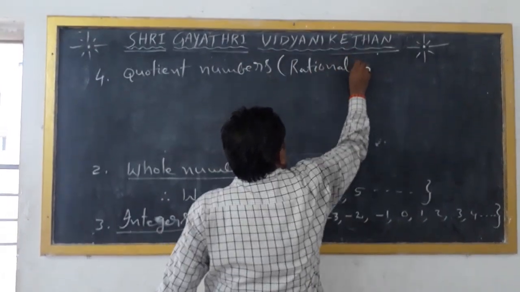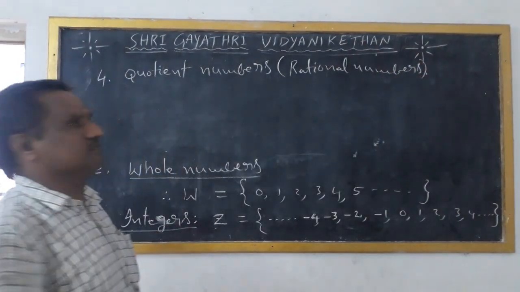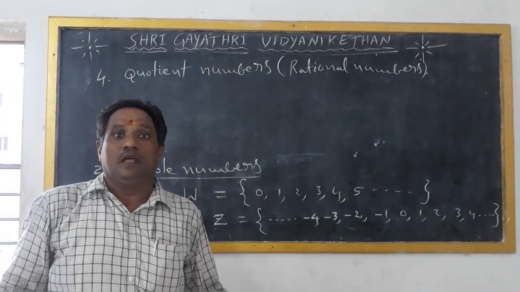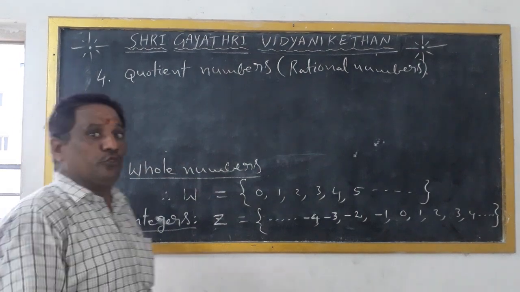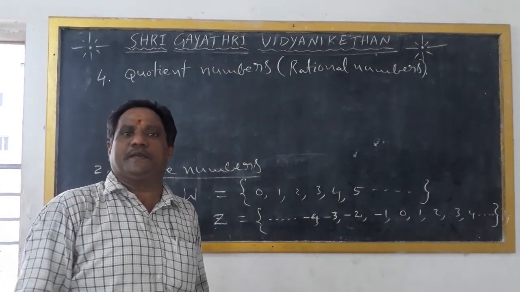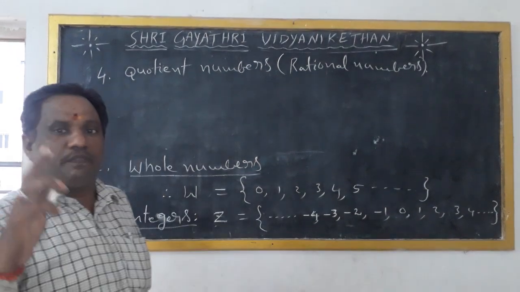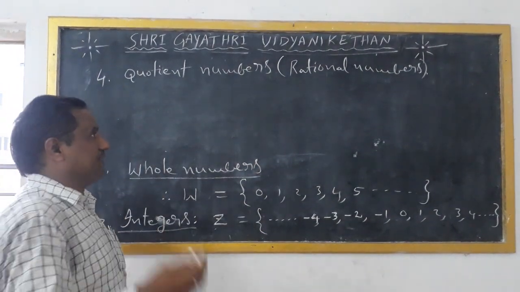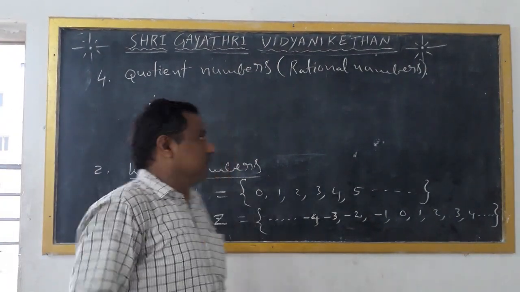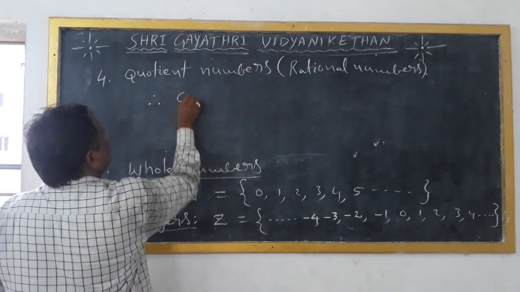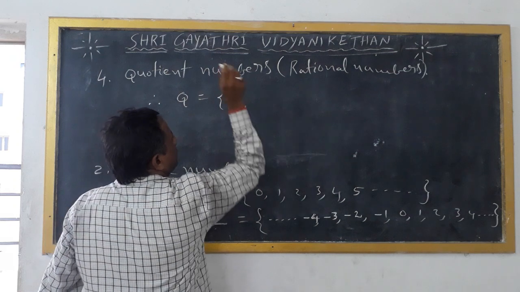These rational numbers are defined as the set of numbers in the form of p by q, where p, q are integers and q is not equal to 0. They are called quotient numbers or rational numbers. These are denoted by Q. Therefore, the set of quotient numbers Q is equal to the set of p by q